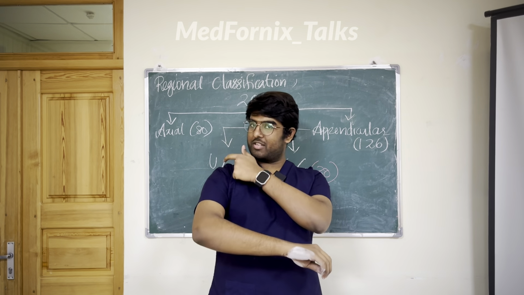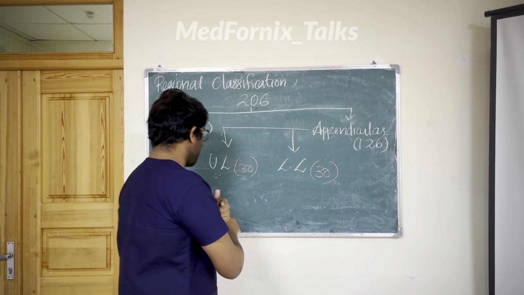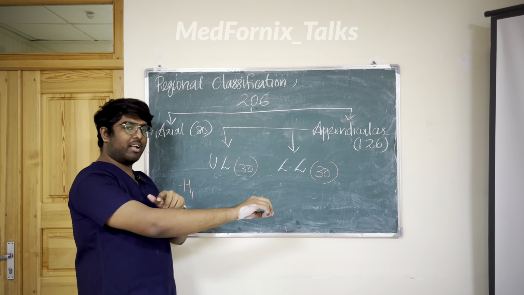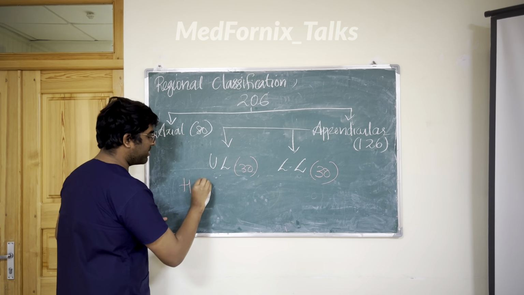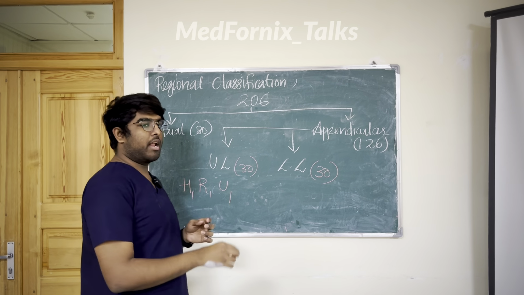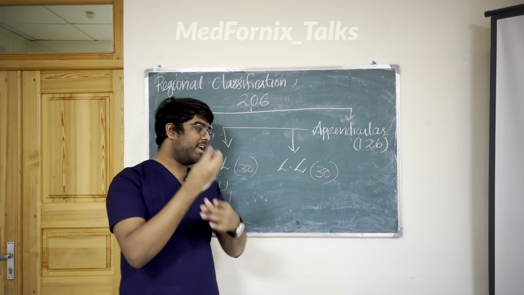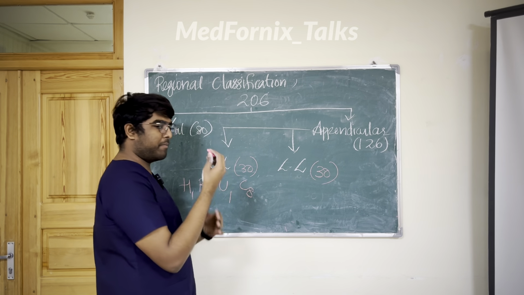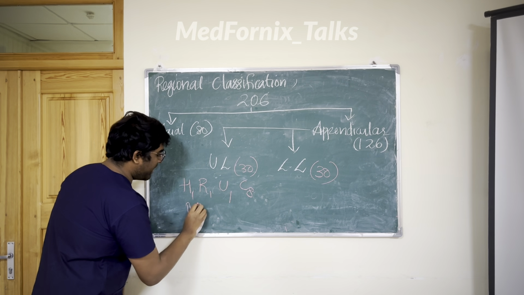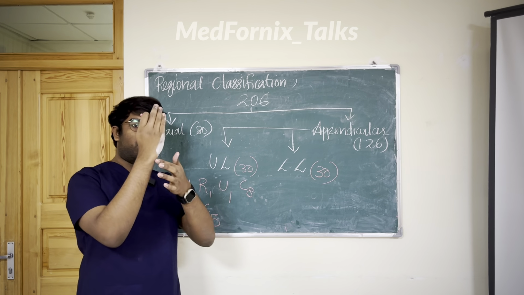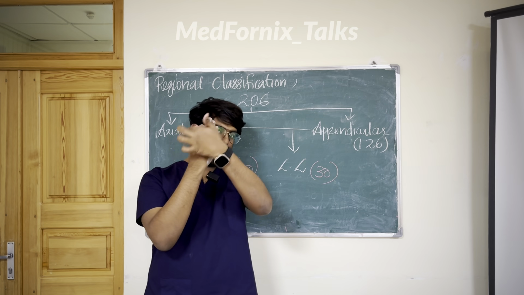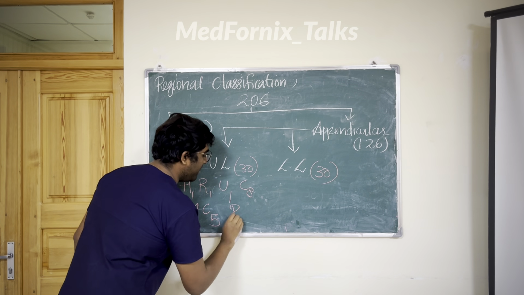I am having one humerus here, one radius and one ulna. Then I am having 8 carpals here. Then metacarpals I am having 5: 1, 2, 3, 4 and 5. Then I am having 14 phalanges.